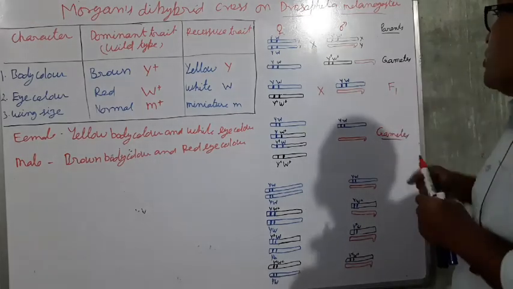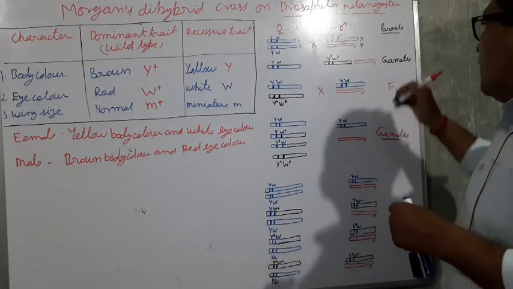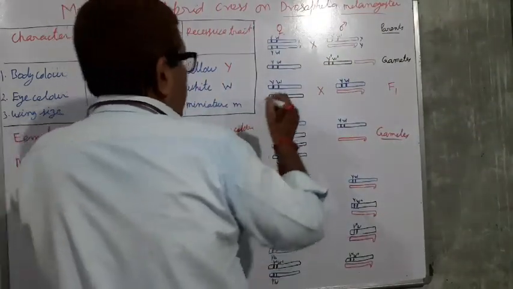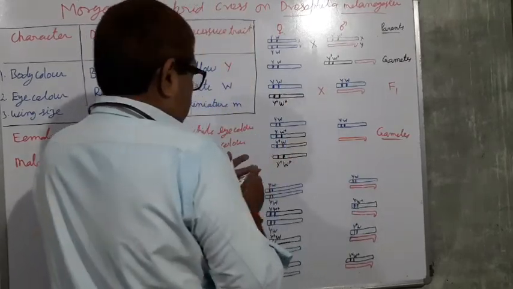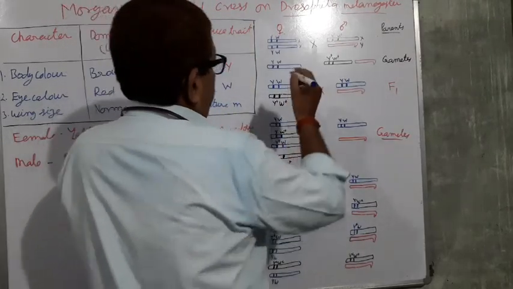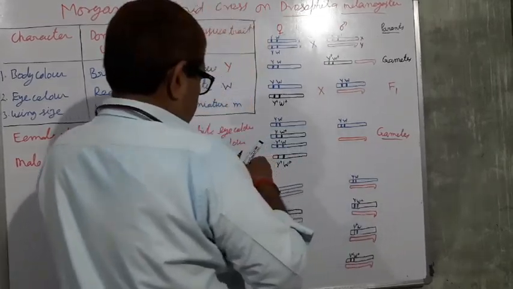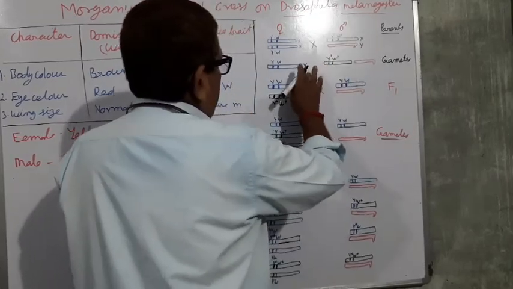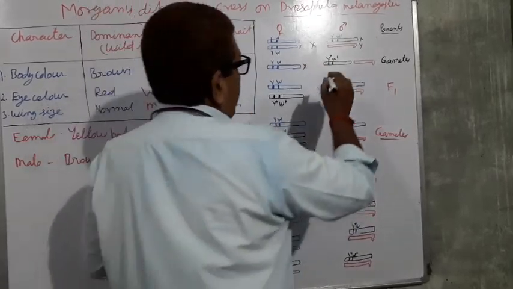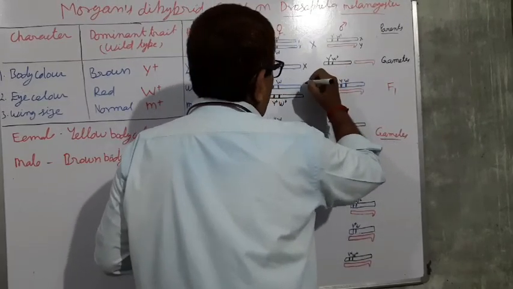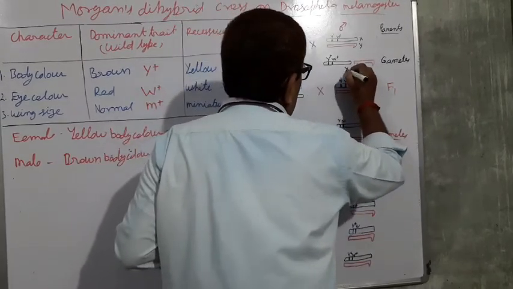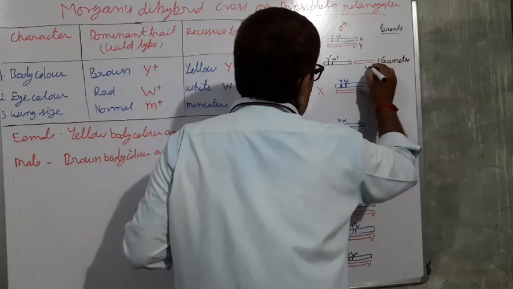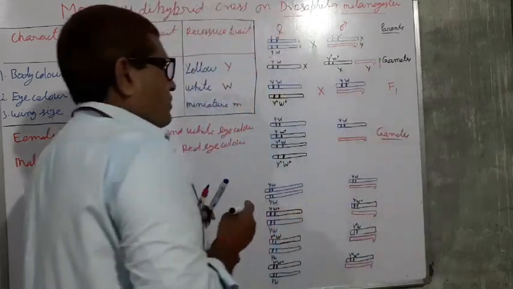During the formation of gametes, the female produces only one type of gamete, because it is homogametic, as in human beings, while the male produces two types of gametes: one having the X chromosome and the other having the Y chromosome.